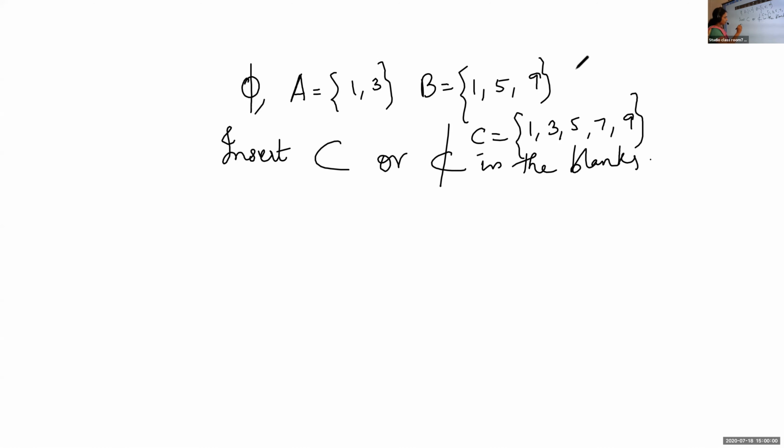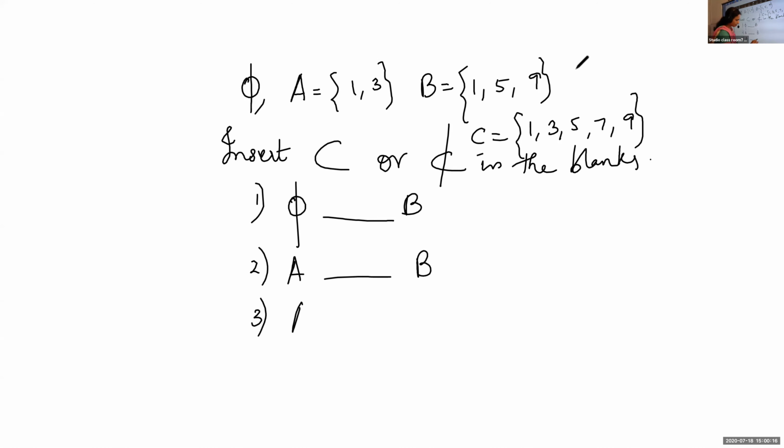The first one, ∅ blank B. The second one, you are going to find out A blank B. Third one, A blank C. Fourth one, B blank C. What is the answer? Can you give the answer?